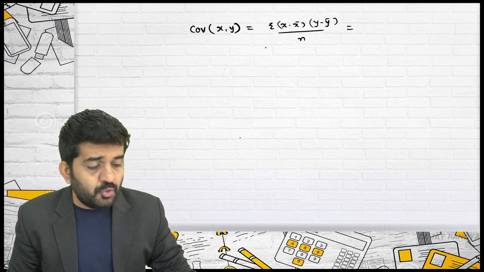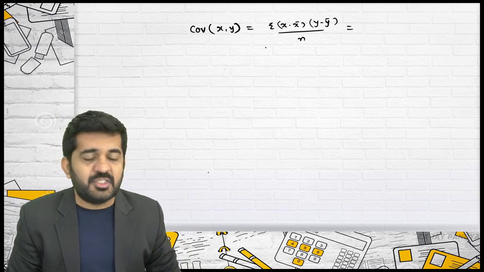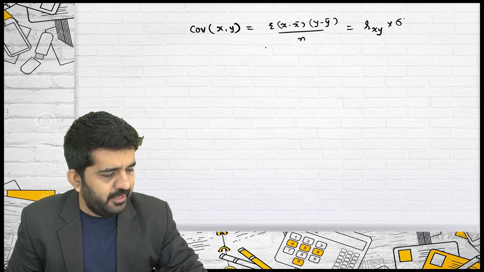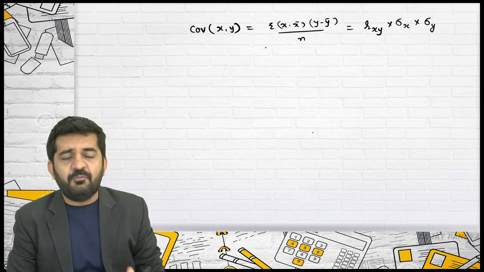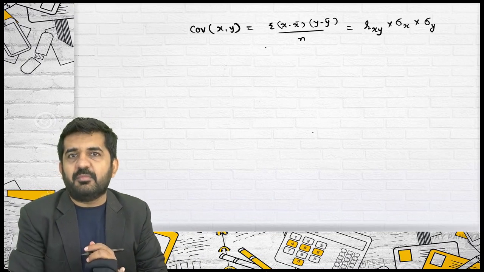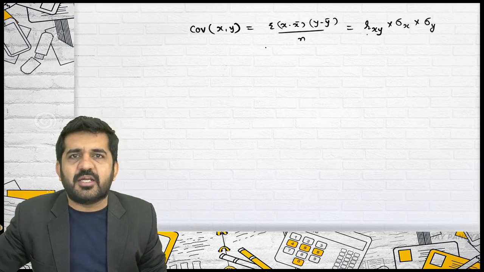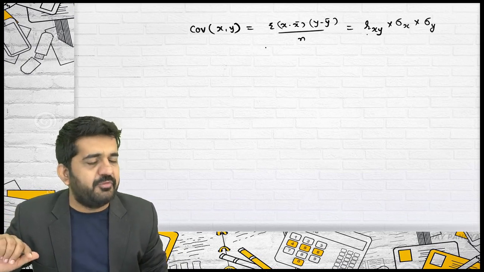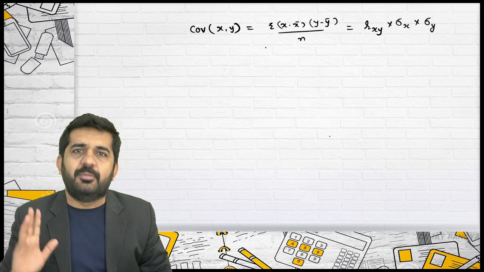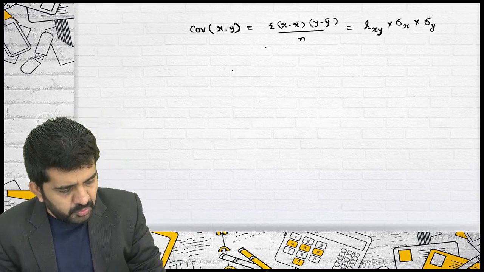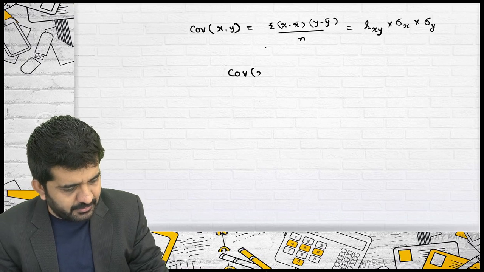It is also equal to rxy into standard deviation of x into standard deviation of y. I have taken this formula from R. R is equal to covariance divided by standard deviation of x into standard deviation of y. If you change the side, you will get this answer. Covariance is also found out by this method.